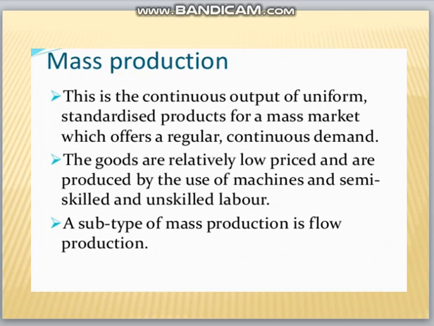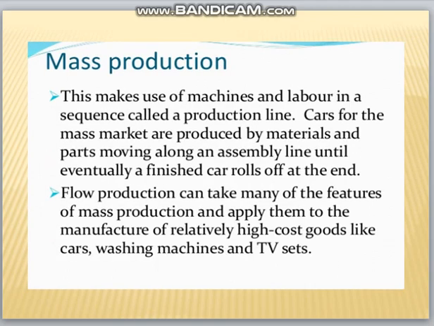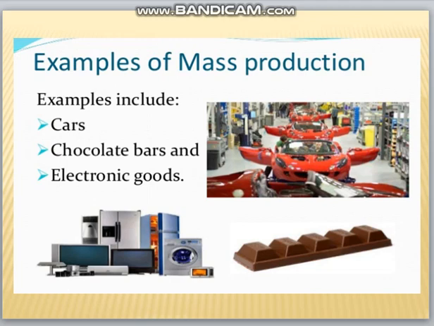It is done in a sequence line. These are some examples for mass production: cars, chocolates, electronic goods. All these are done in mass quantity in a sequence of line.